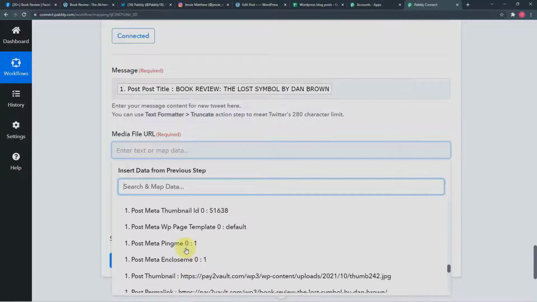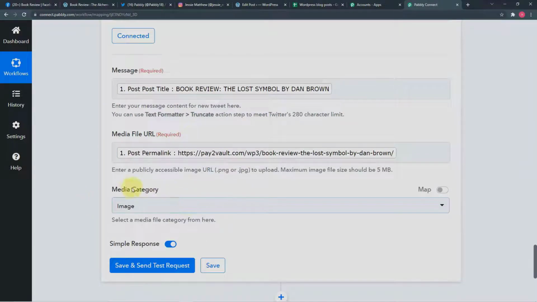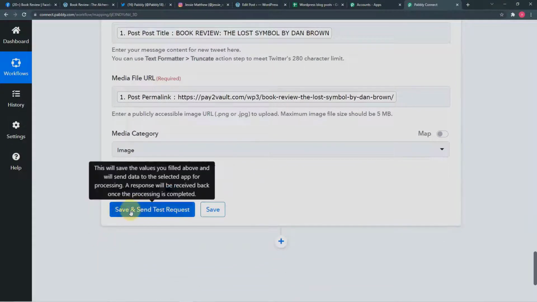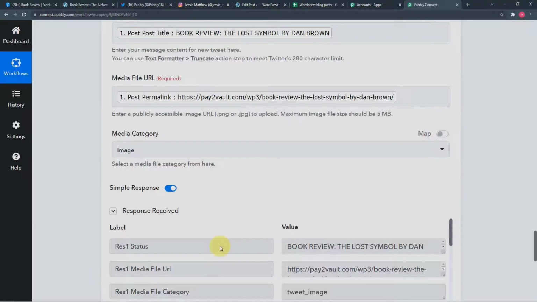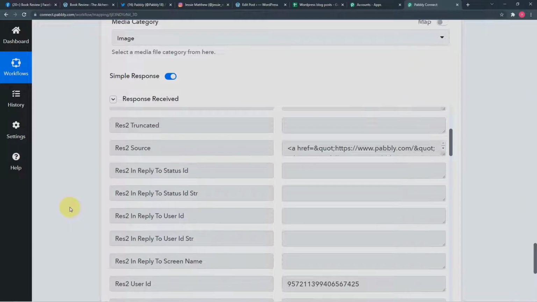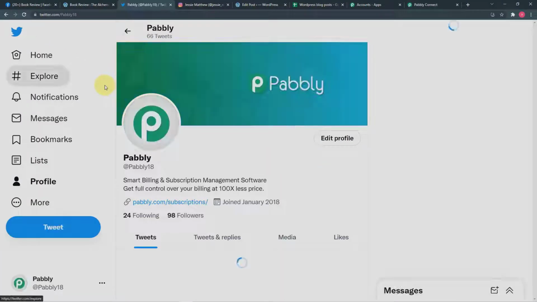You will find it here, this one, permalink. Okay, and in the image category I have selected the image, and I'm going to click on save and send test request here also. Okay, so this kind of response it is showing, you can see. And let's check in our Twitter account, and let me refresh it.